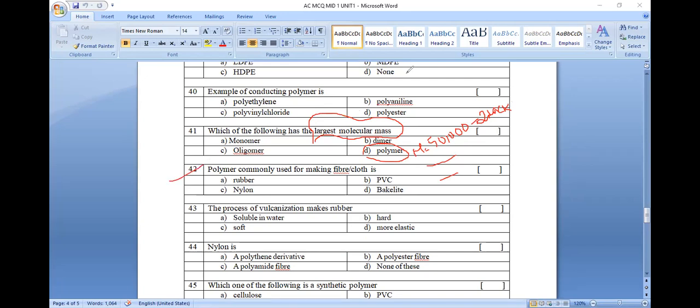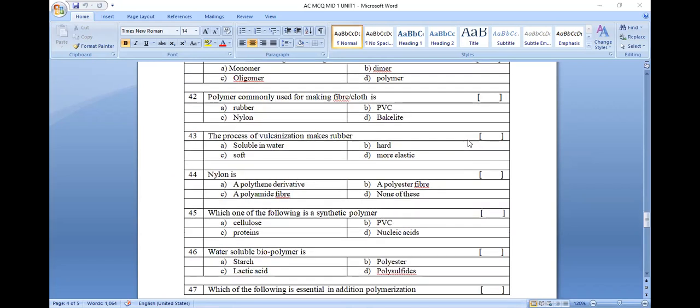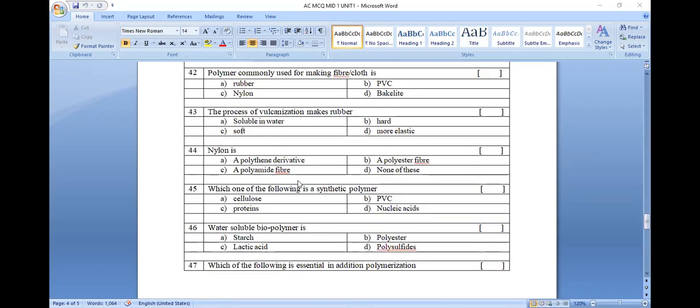Question number 42. Polymer commonly used in the making of fiber. For making fiber, we use nylon. Nylon is used in the cloth industry. The process of vulcanization makes rubber harder. The rubber gains high hardness and stiffness because of the addition of sulfur, the process we call vulcanization. Now, question number 44. Nylon 6,6 is known to be a polyamide fiber.